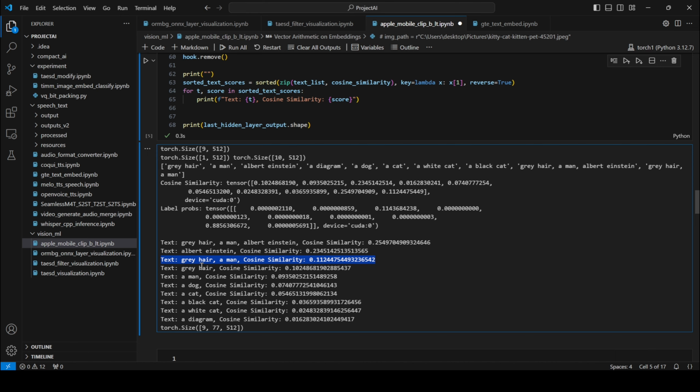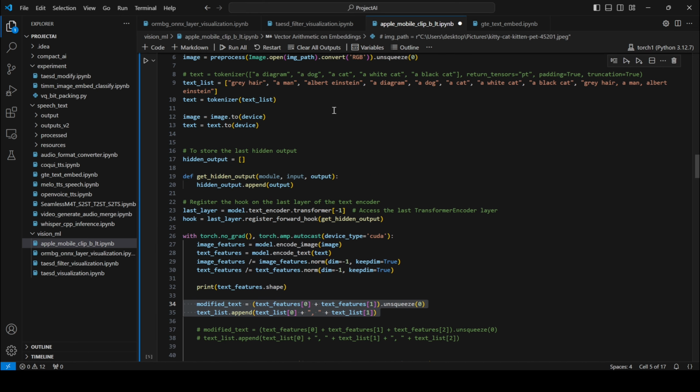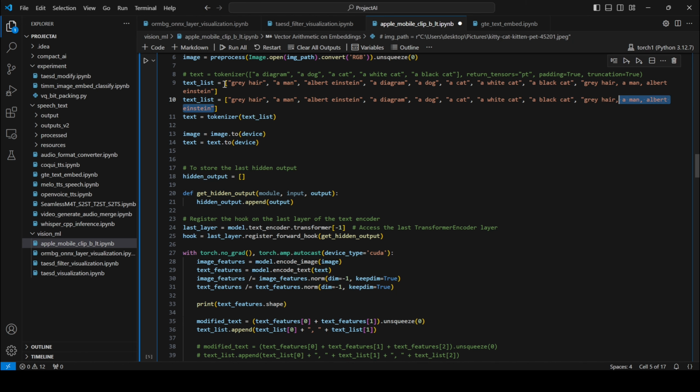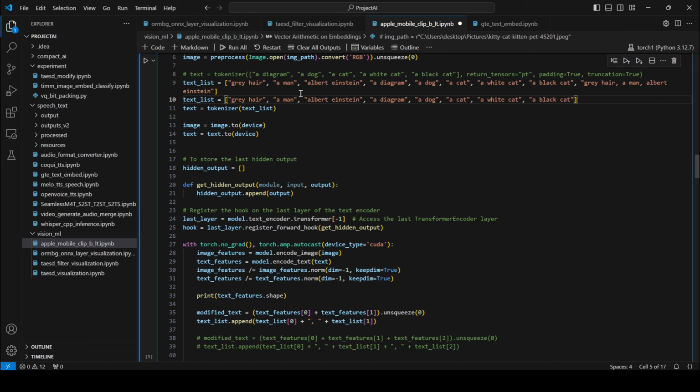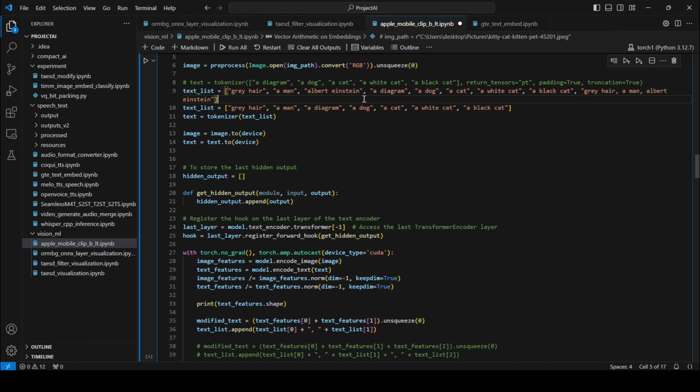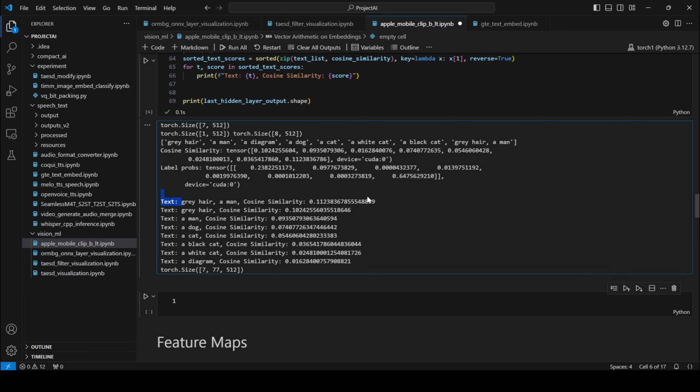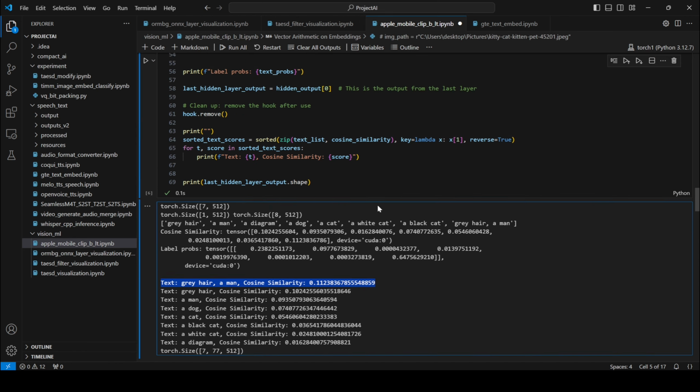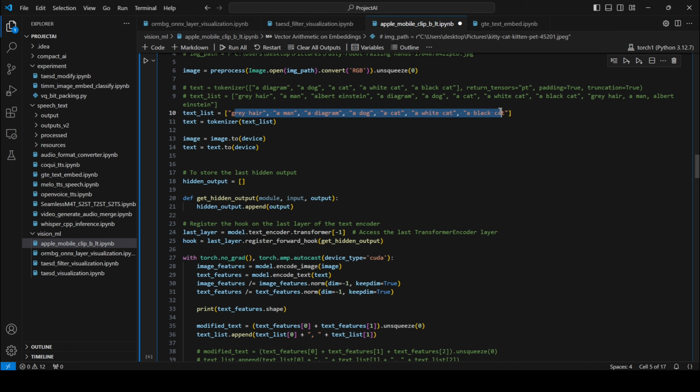Now if I remove the best matching sentence, like Albert Einstein with gray hair man, and do composable embeddings, as you can see, this is the maximum match, but this was nowhere in the text. It was made by merging two text embeddings, the first one and the second one. It did not exist in the input.